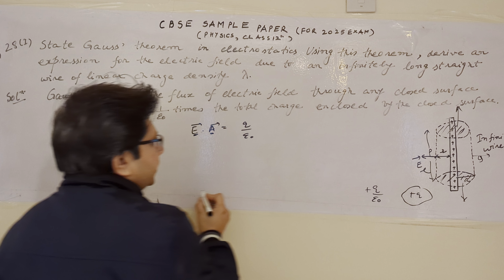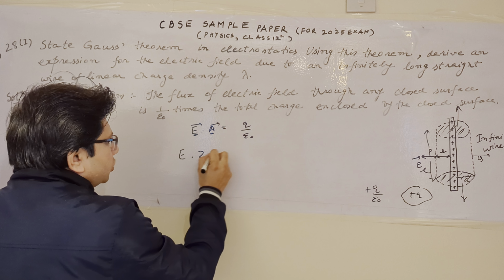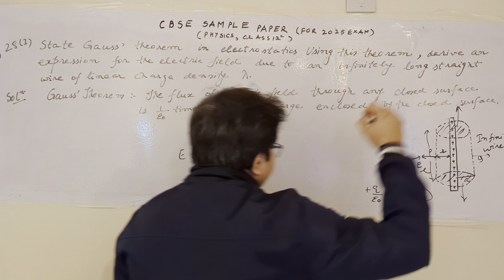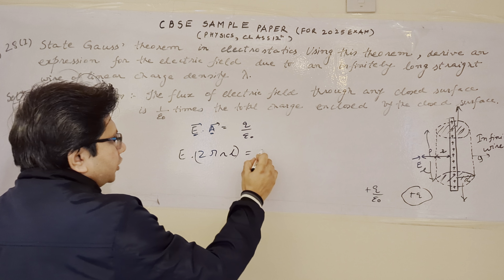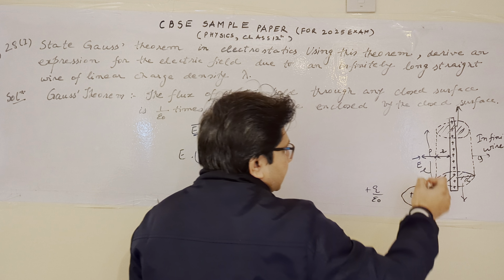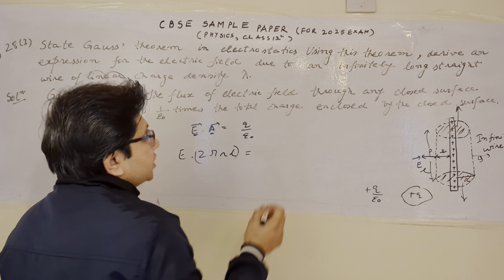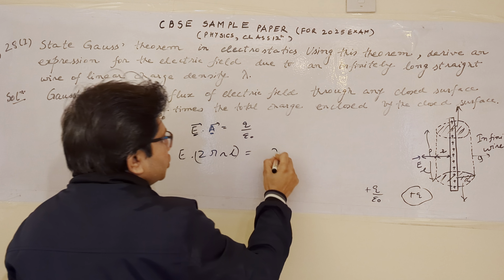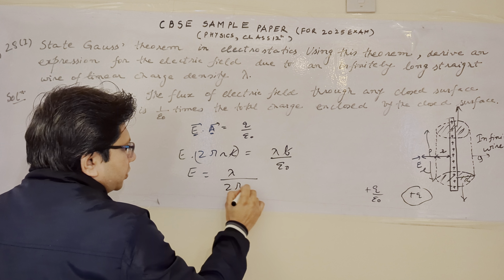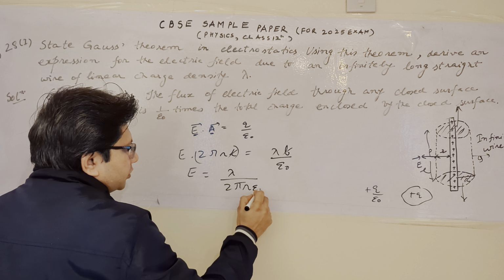For the curved surface, we can write it as E into 2 pi rL, where 2 pi rL is the area of the curved surface. This is equal to the total charge enclosed upon epsilon naught. The length is L and lambda is the linear charge density, so the charge enclosed is lambda L. From this, L cancels with L, and we get E equals lambda upon 2 pi r epsilon naught.